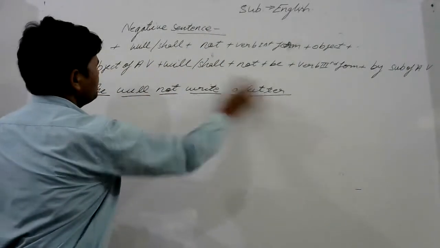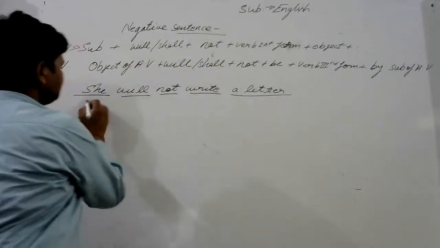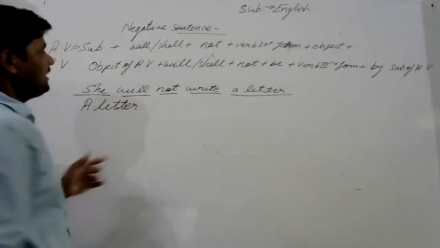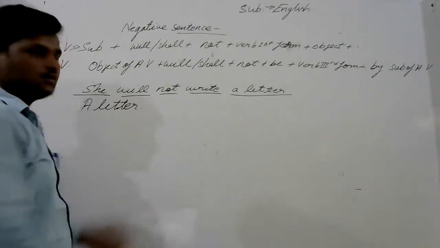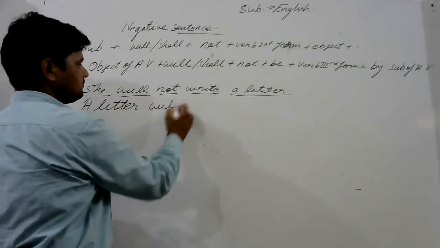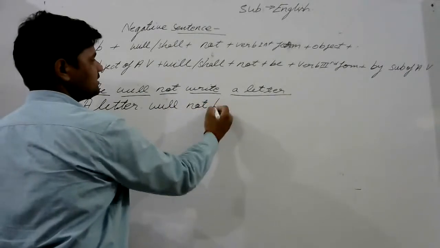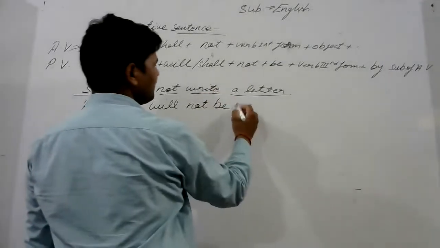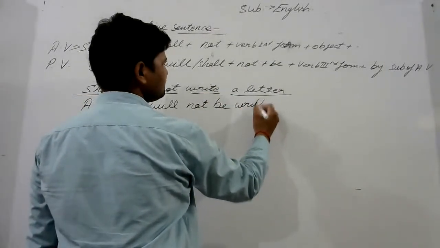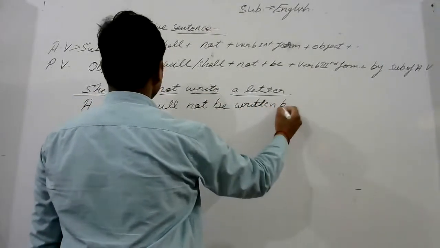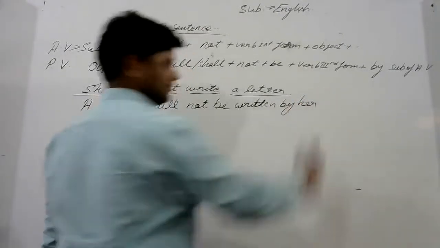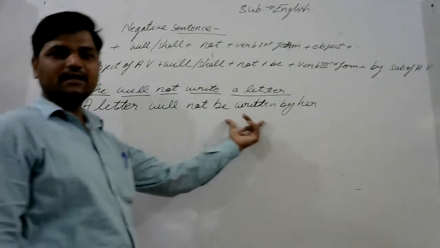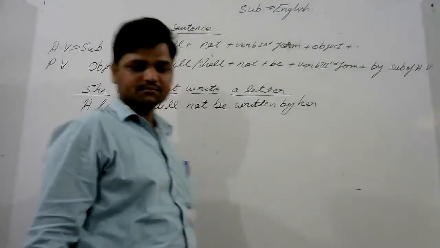At first, the object of active voice, a letter. Okay. Then after, according to a letter, will. Then after, not. Then be. And the third form of write, written, by her. A letter will not be written by her.